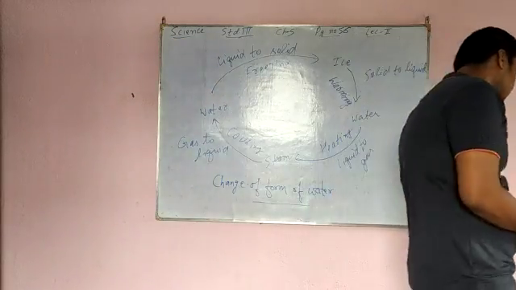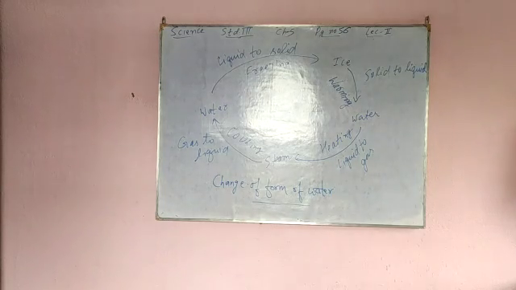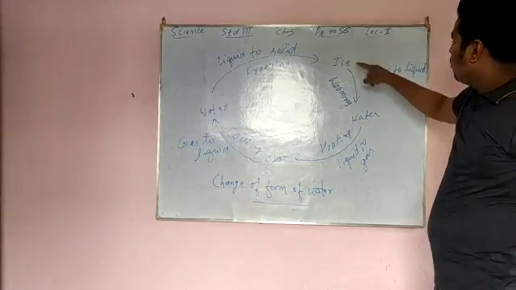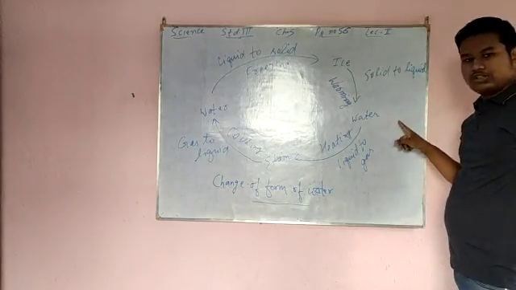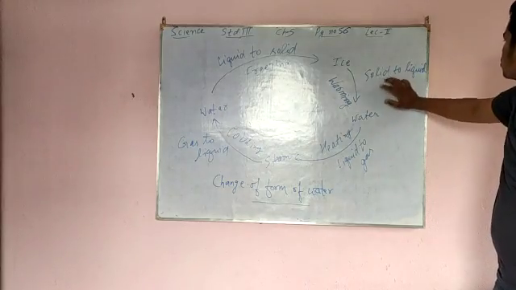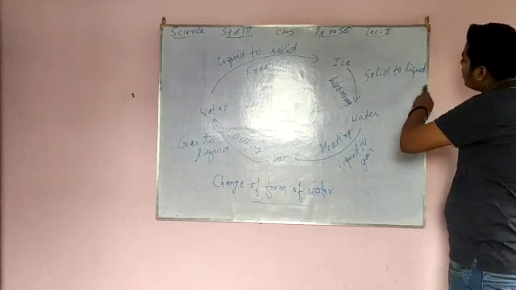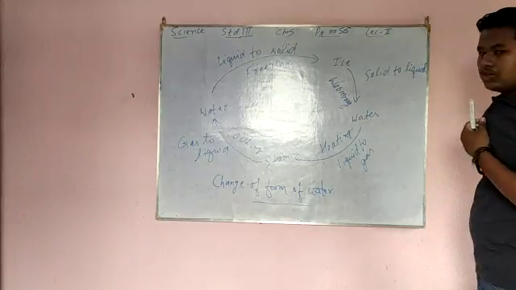Okay, so now I will explain this. First I will start from here. Ice is there. When you warm that ice, it will change into water. So it's written solid to liquid. How do you change solid to liquid?